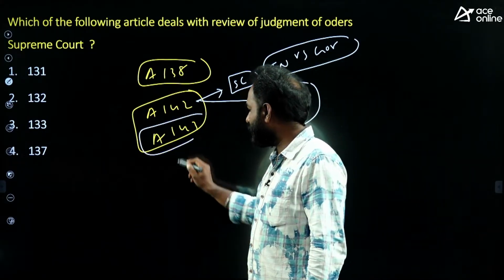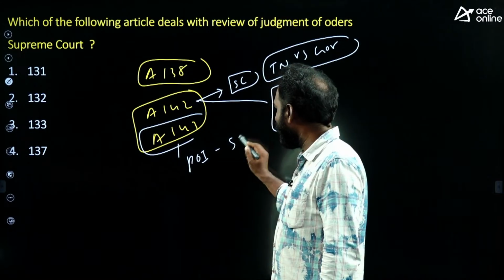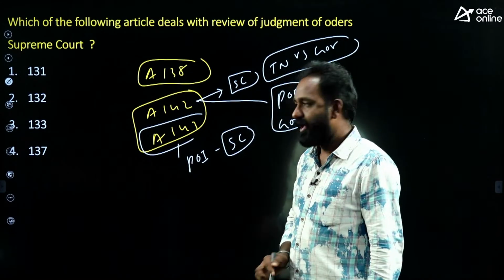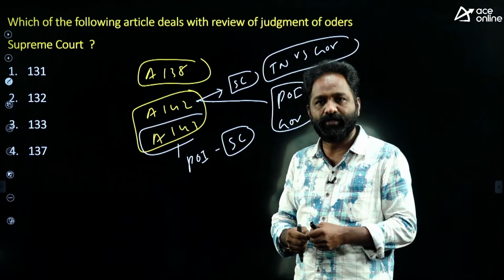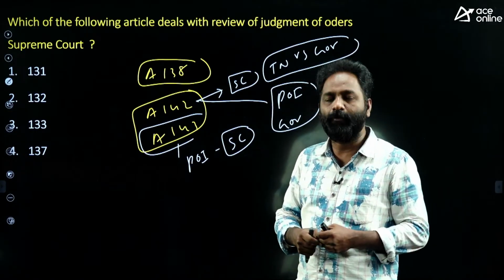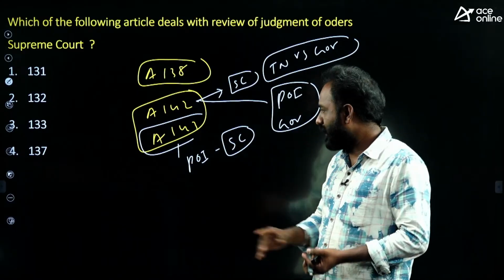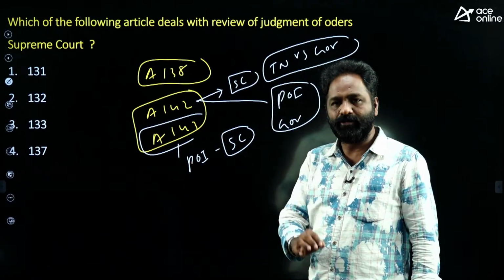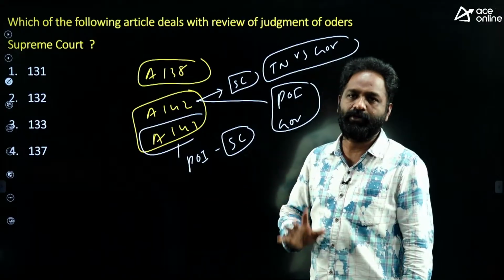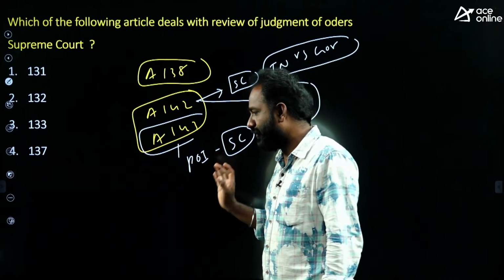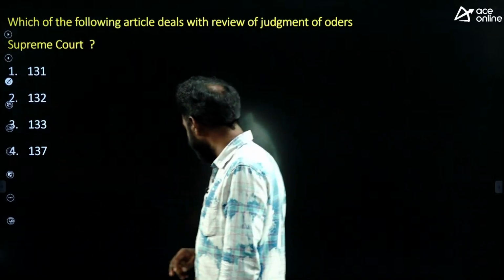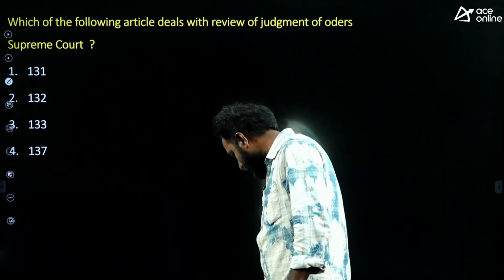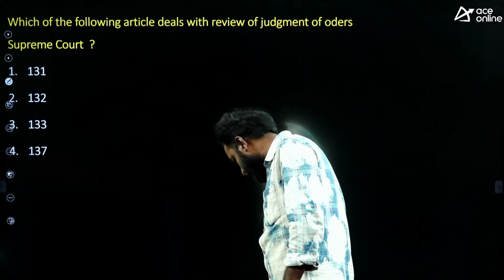So Article 143, the President of India can ask advice of the Supreme Court. After this judgment only, our Honorable President of India, Draupadi Murmu ji, asked the Supreme Court about all these things. So Article 143 is nothing but that the President of India can seek advice from the Supreme Court. That is called Article 143.